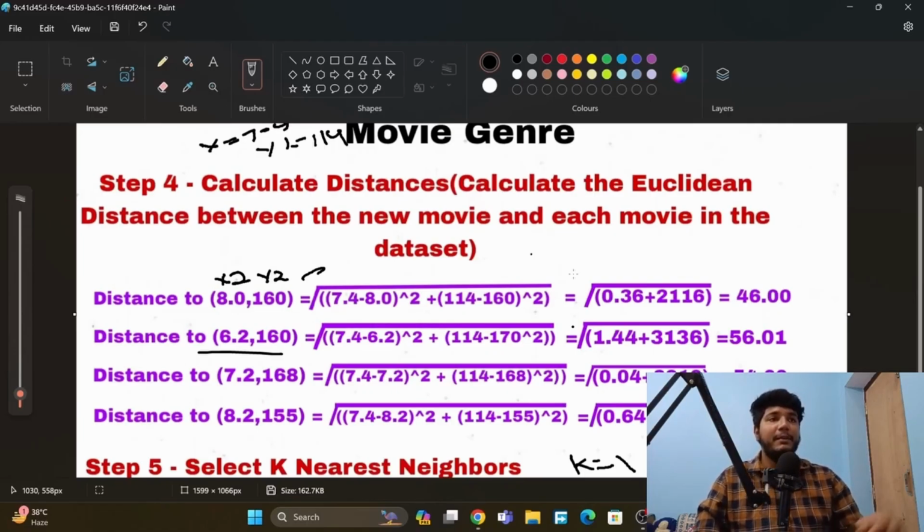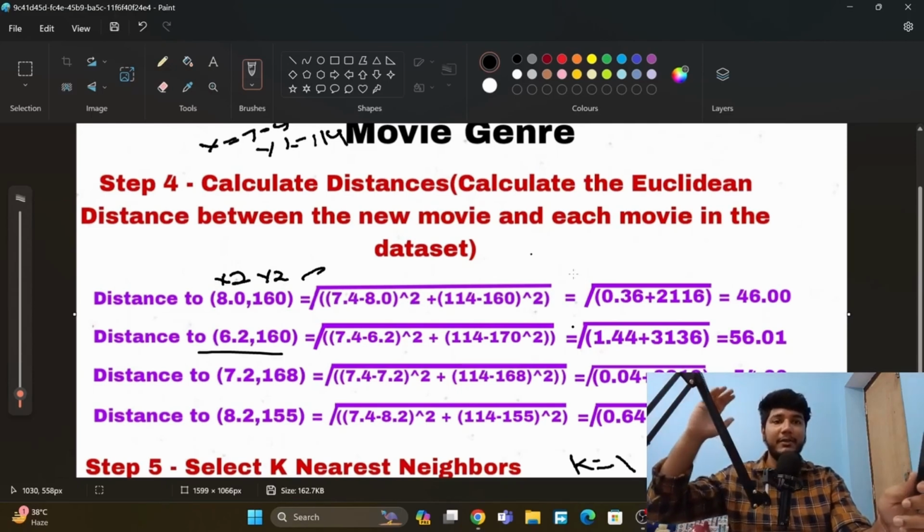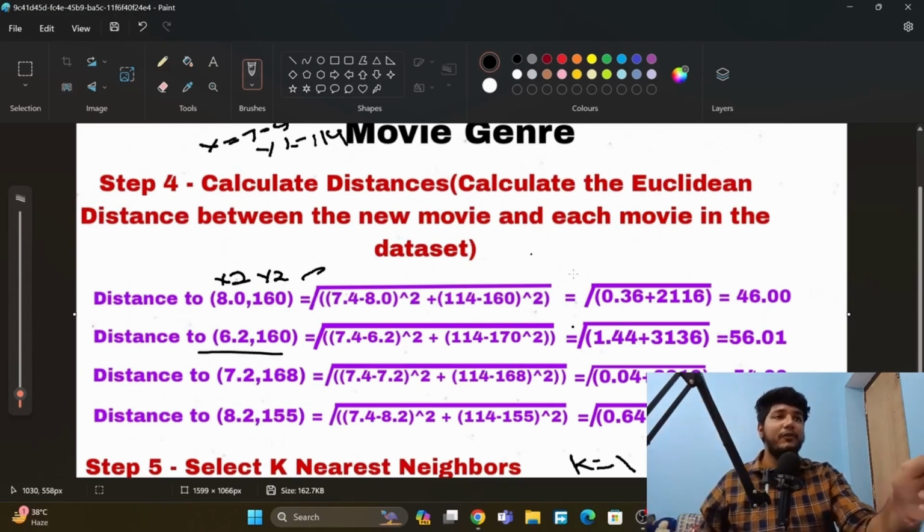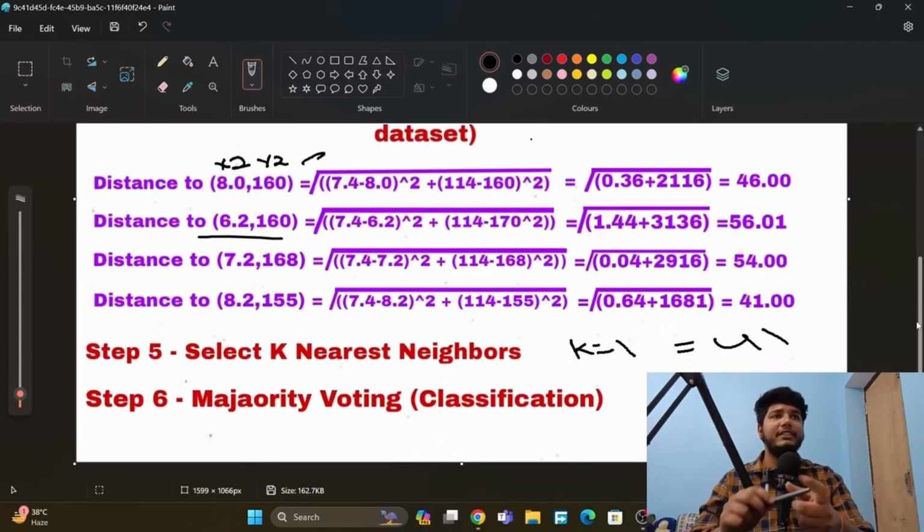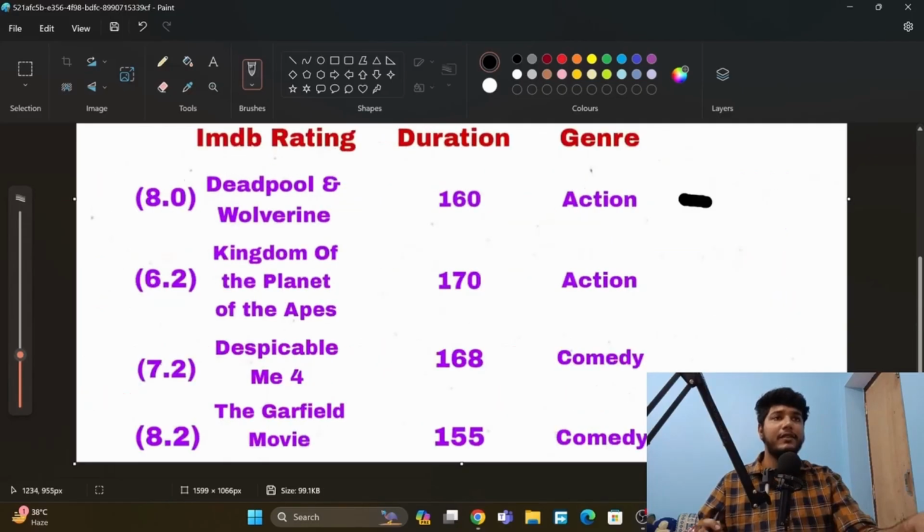Okay. For example, here we have used small data, but in the real world we have much bigger data. So for example, there will be a lot of data here, and then we will select 5 from that, and on the basis of that we will predict. So here, let's select 3 because we cannot select 5. So k is equal to 3, and which are the nearest ones? 41 is the smallest, and after that 46 is the smallest, and then 54. This is our k nearest neighbors data.